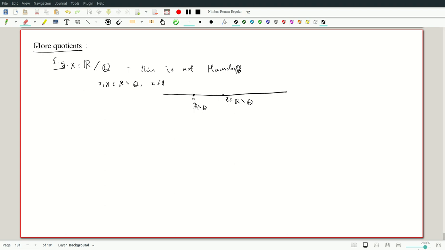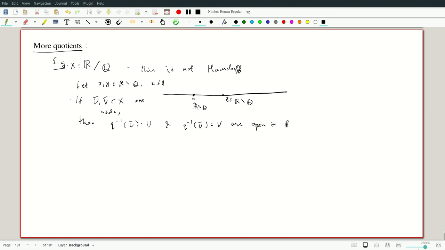I could pick specific points, but let's take any two. If U bar, V bar contained in X are neighborhoods, then their inverse images, Q inverse of U bar equals U and Q inverse of V bar equals V, are open in R. They can be disjoint, they can be pretty small.